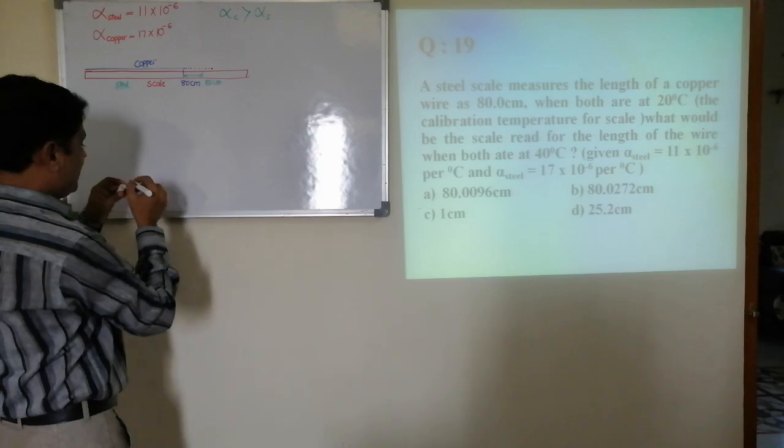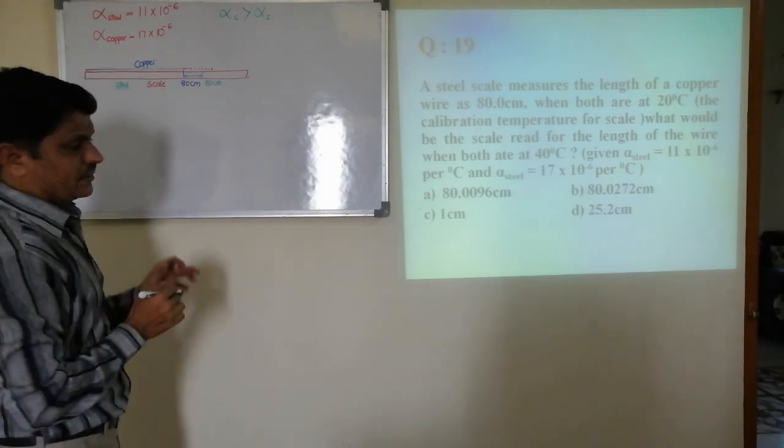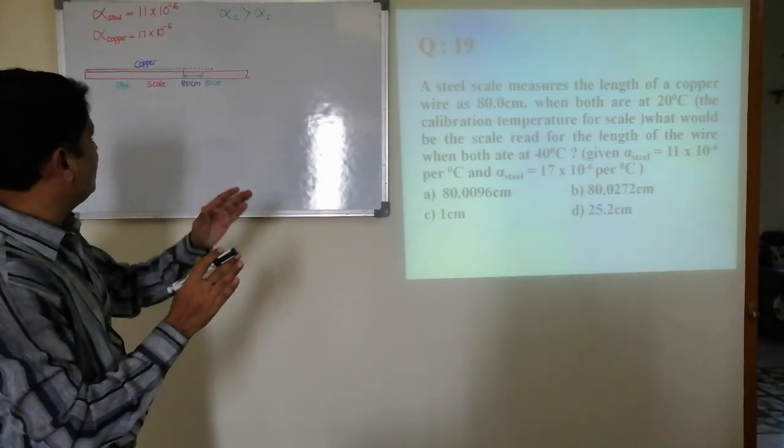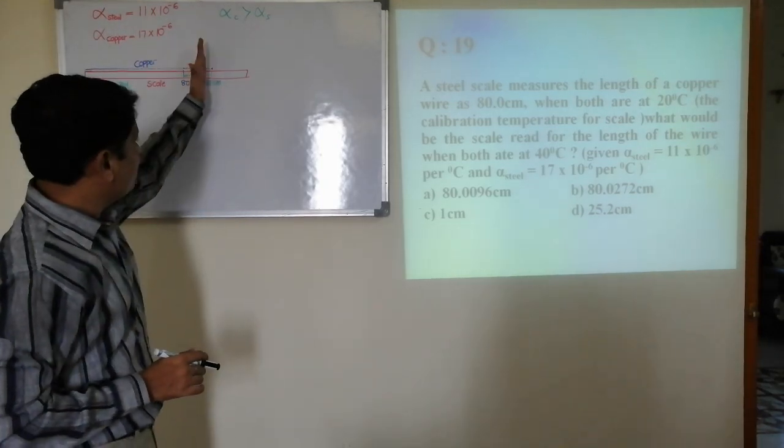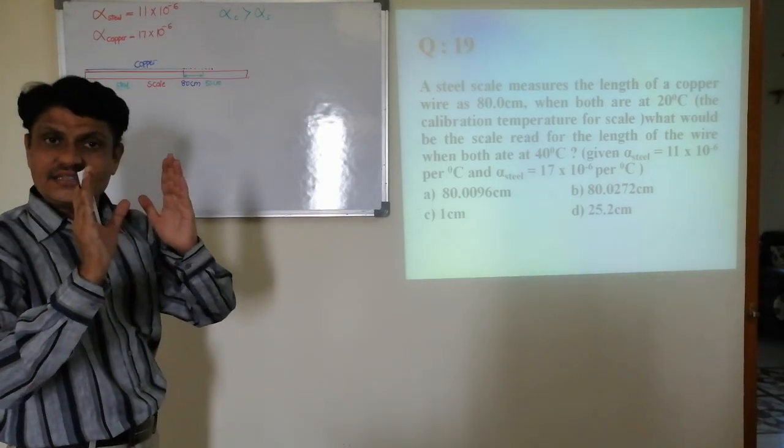So if steel and copper have the same alpha, then both would have expanded equally.